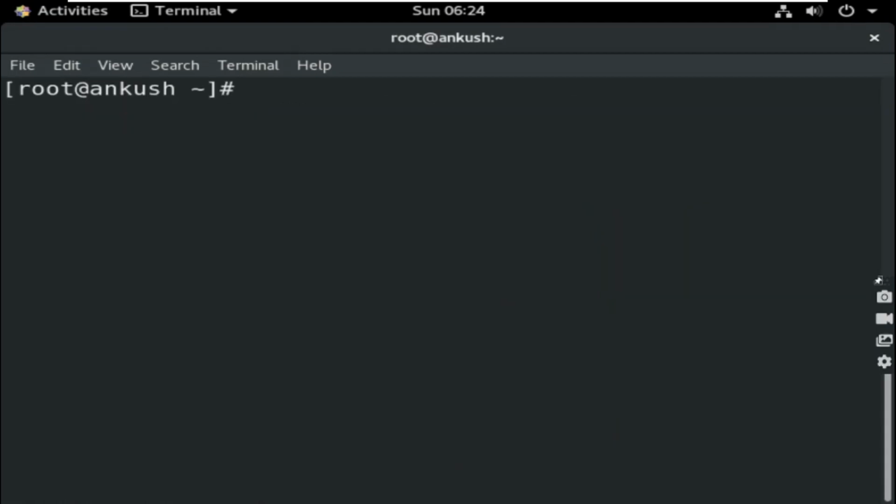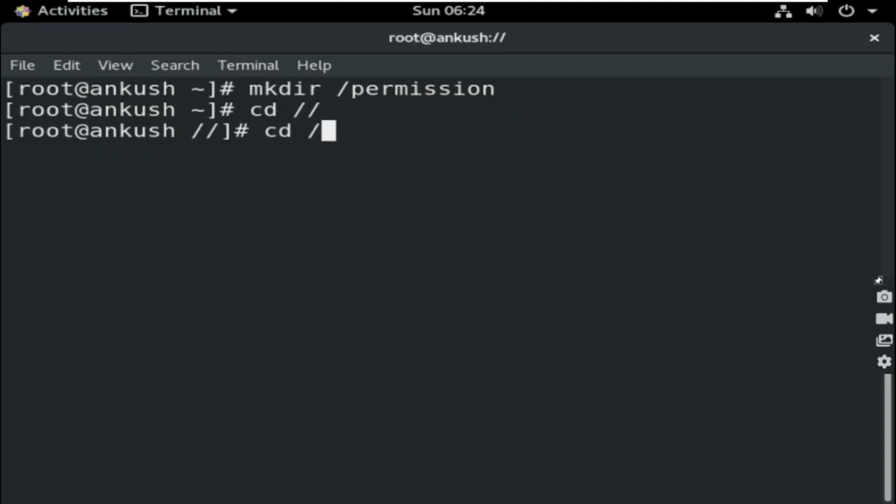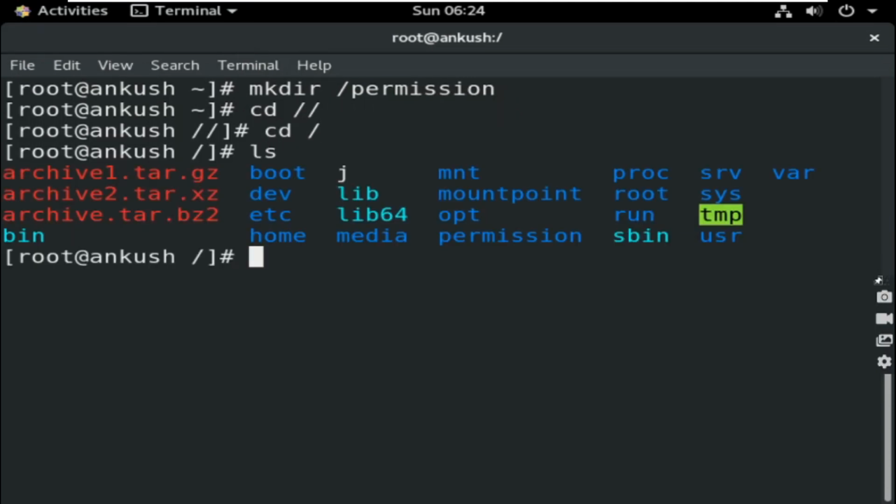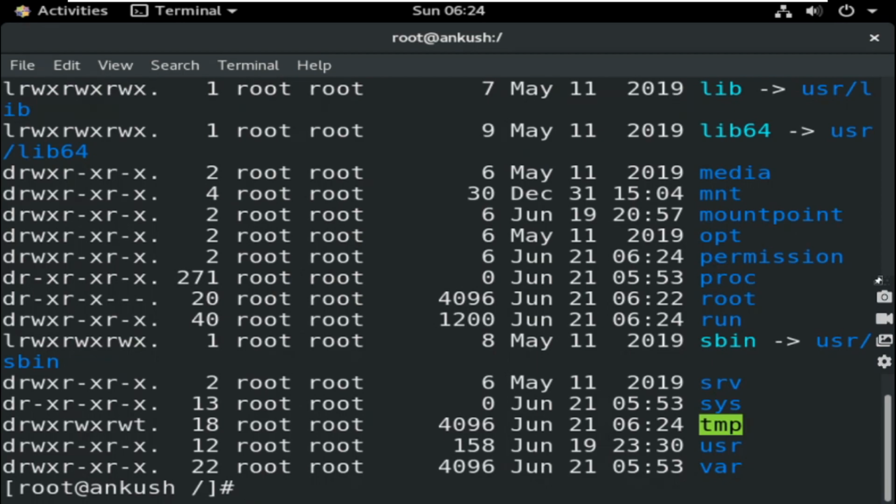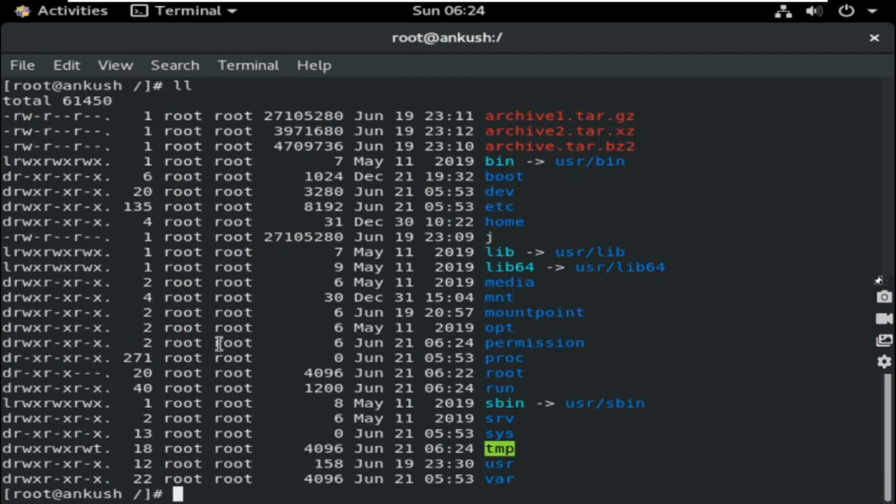You need to understand a scenario to understand the use of ACL. So first of all, I am going to create a directory, a permission directory. This directory is created inside slash. If I go to slash, you can see the directory is present.